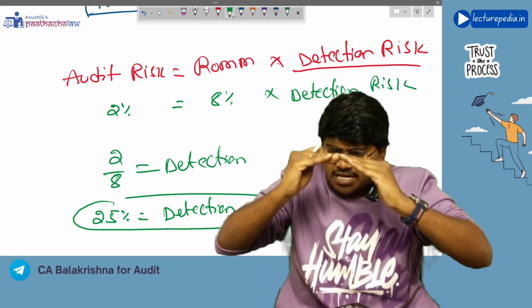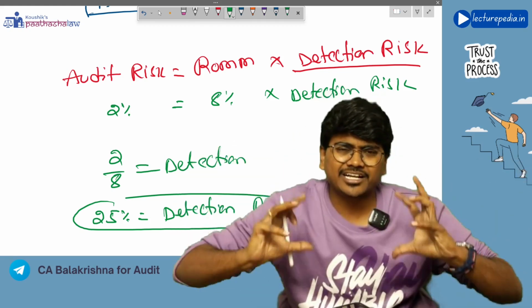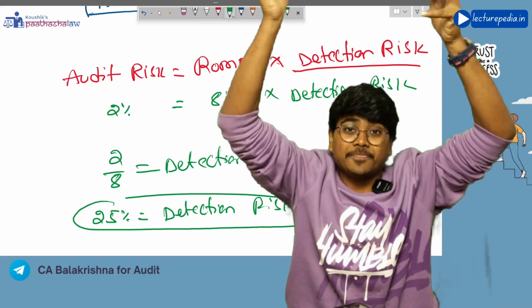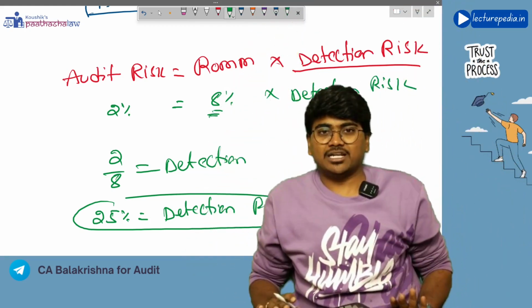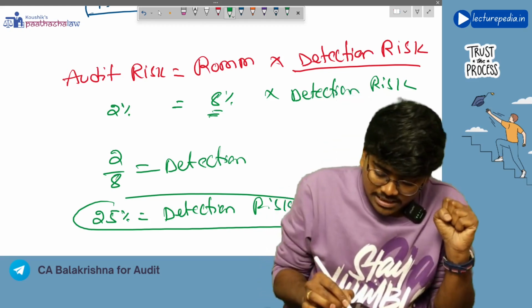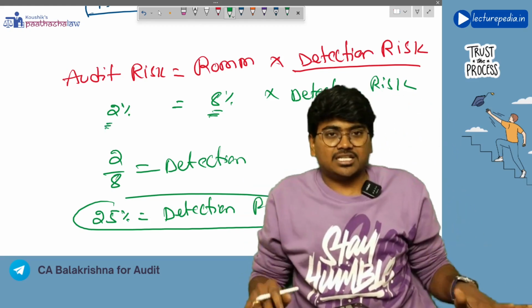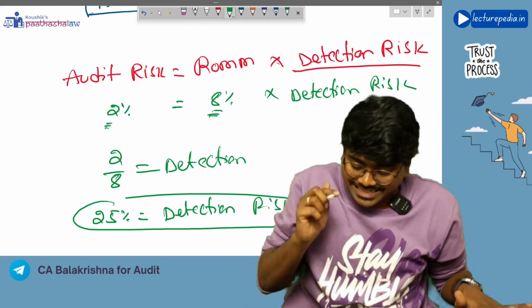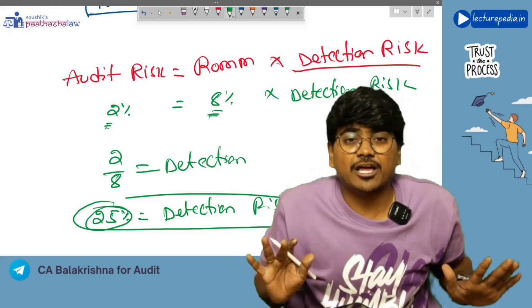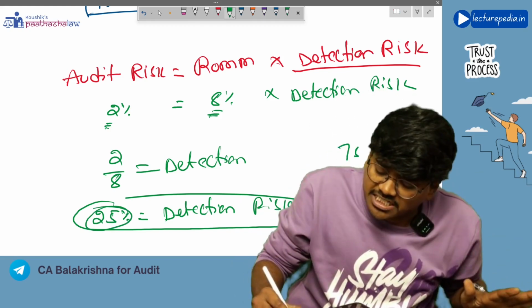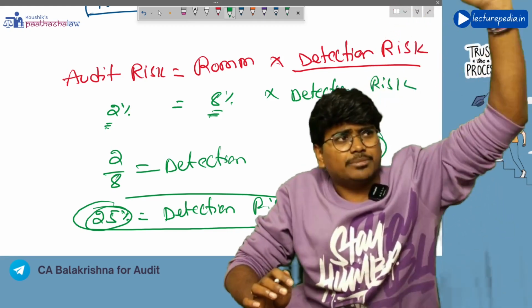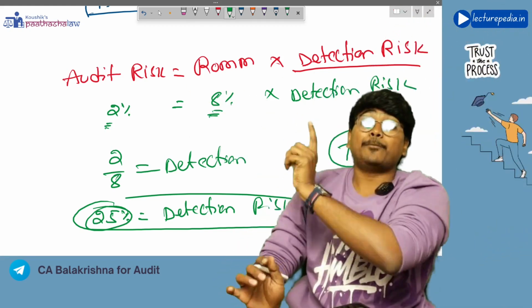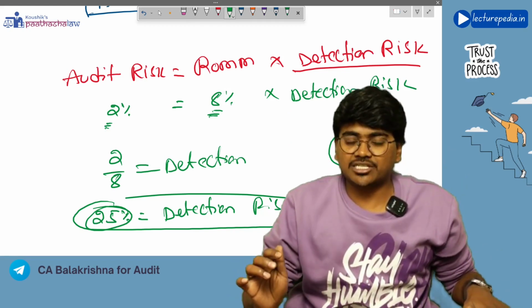If he performs fewer audit procedures, then detection risk will be more. Now, based on this 8% risk of material misstatement, and the auditor wanting to accept only 2% audit risk, the detection risk should be 25%. That means 75% of risk of material misstatement has to be reduced by performing audit procedures.